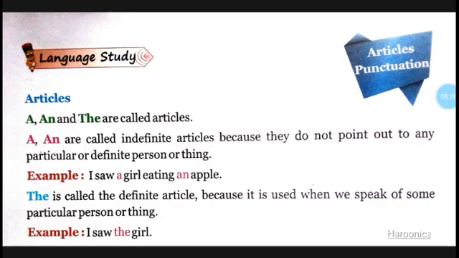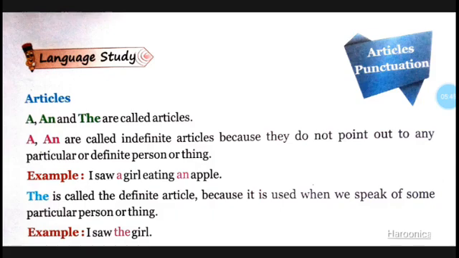That is, we are talking about definite things. In the example, Sarah, please give me the book, we are referring to the red book that Sarah has. So, a and an are indefinite articles. The is the definite article.